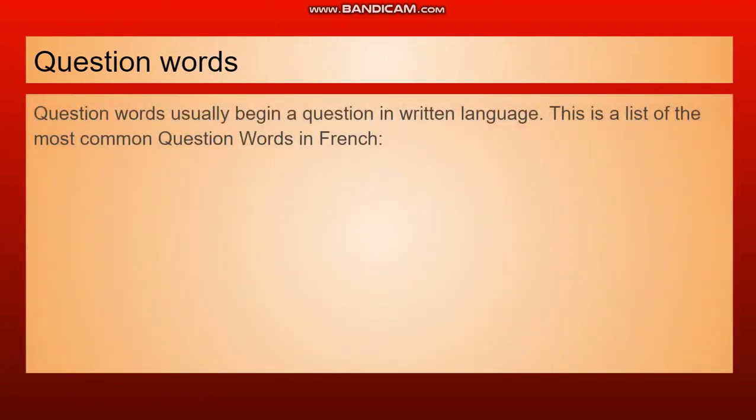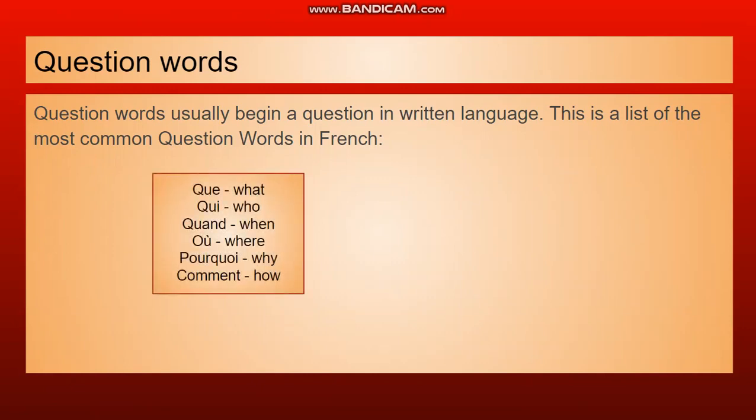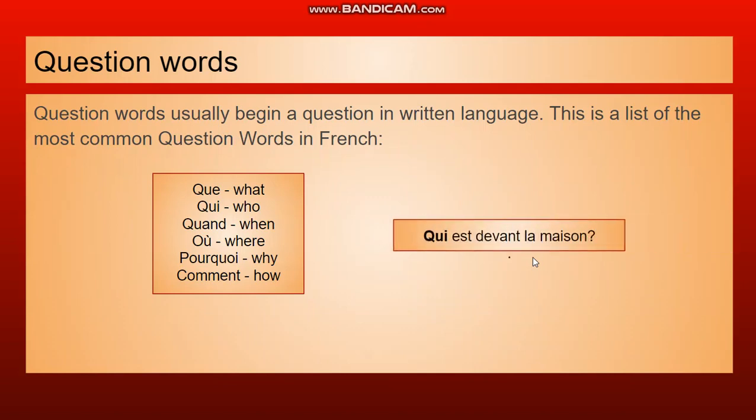All right, so there's also the question words. Now, we have the same question words in English. We have who, what, when, where, why, and how. The same exists in French. So let's look at each one and we'll use each one in a sentence so you can see how they pretty much work. So que means what? Que font-ils? What are they doing? Que font-ils? Qui means who. So qui est devant la maison? Who is in front of the house? Qui.